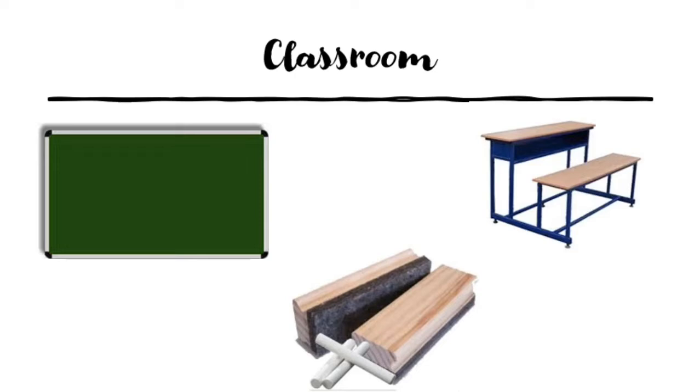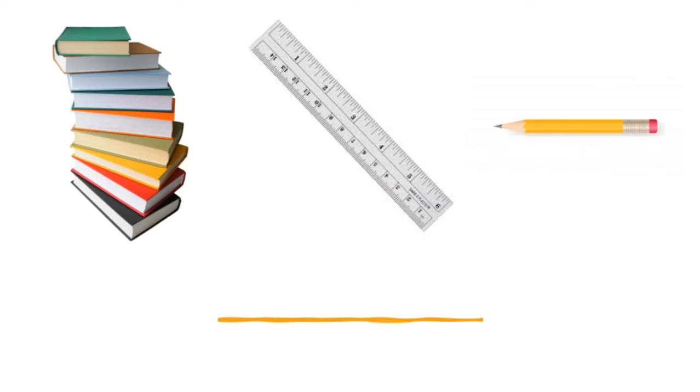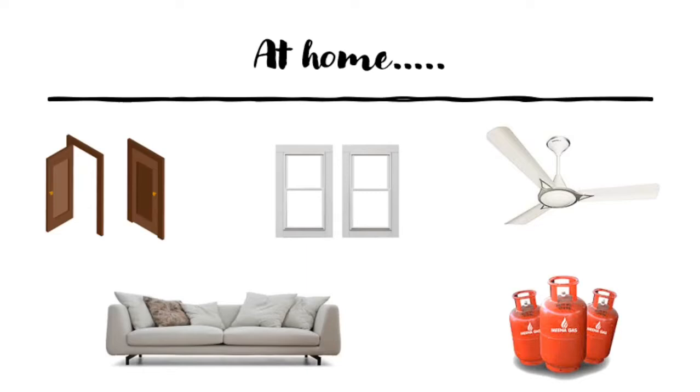In a classroom, you can see the board, desk, duster and chalk piece, books, ruler, pencil, and so many other things, right? Let us come out of our imagination and see around you at home. You can see fan, doors, windows, couch, and even a gas cylinder.